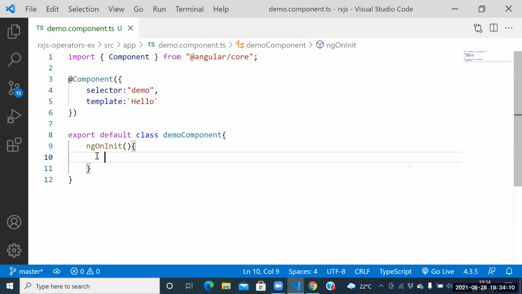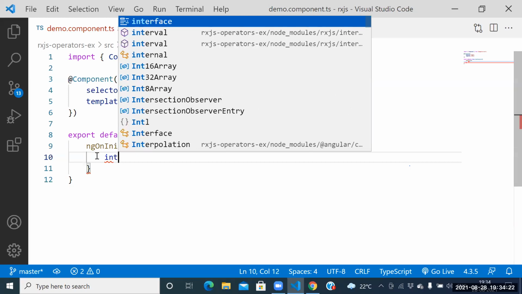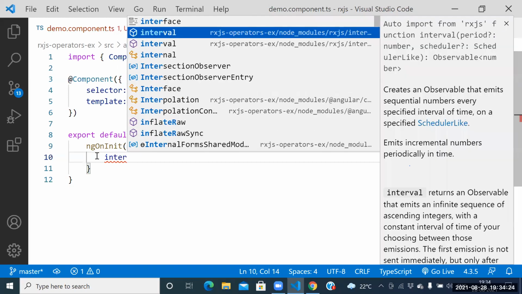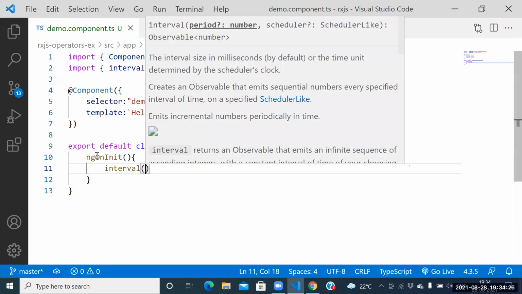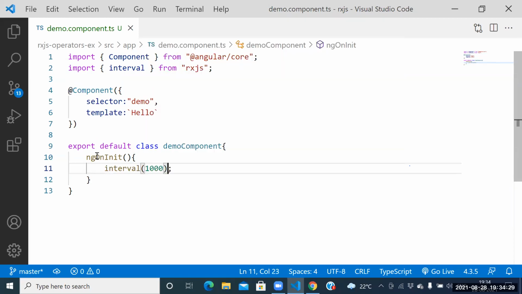One simple example, guys. Take one interval. Interval is also one kind of asynchronous communication, guys. Interval of what do you want to pass? 1000. My thinking is that for every 1 second I want to execute the code, just like an alarm, where the needle is moving. For every 1 second I want to execute the code.